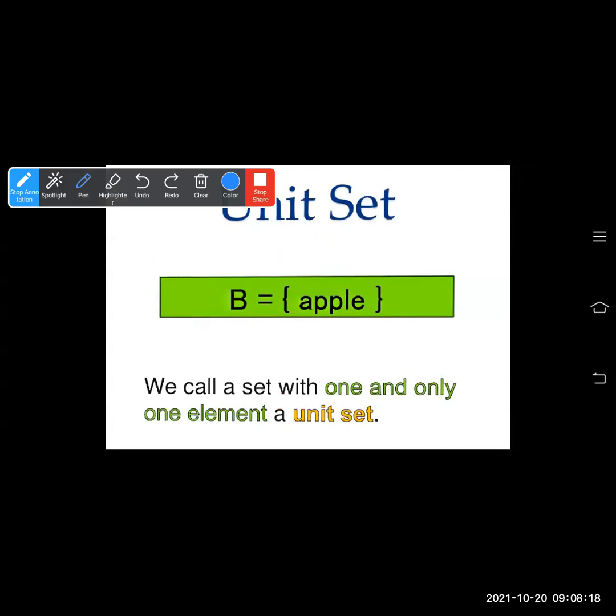Singleton set. Okay. So B has only one element, which is apple. We call a set with one and only one element a unit set or a singleton set.